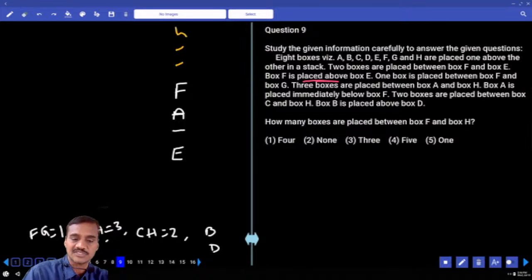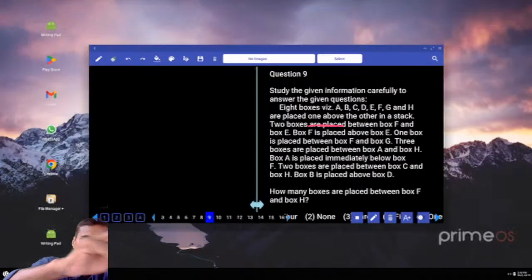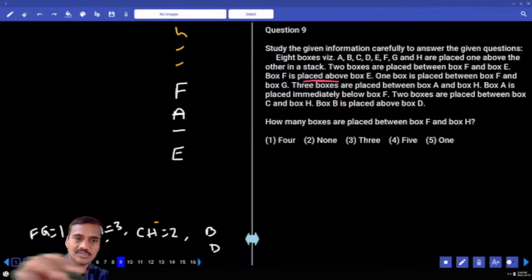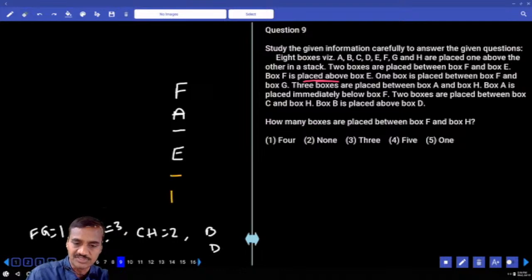If you take H at this place, between C and H, 2 is not possible. Hence H cannot be above this. Then what is the other possibility we have? H must be below this one. Between A and H there are 3, H is at this place. Now in between C and H there are exactly 2, C is here.